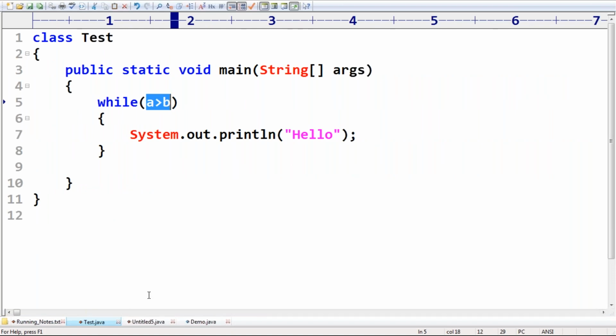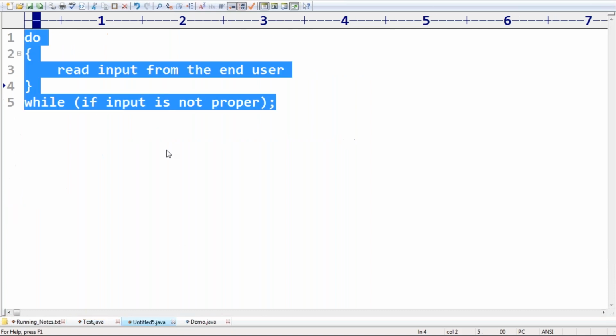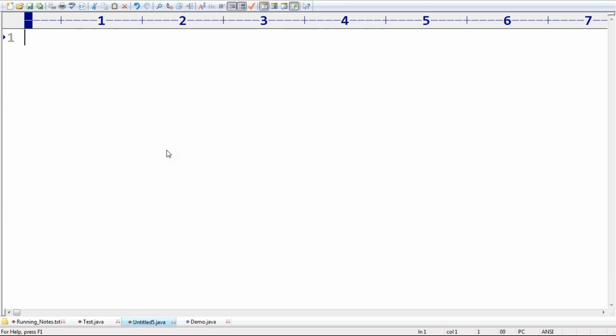Next, what is the syntax? Very important point, sir. What is the syntax of do while loop? Remember, the syntax of do while loop is: do, then here you execute the body, and after that the condition.